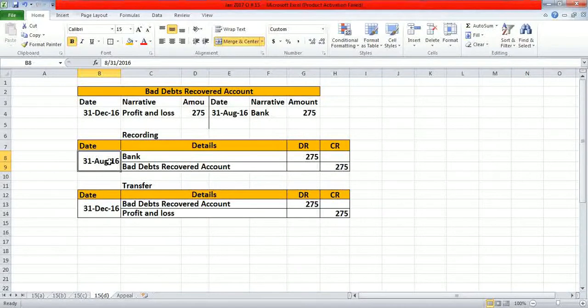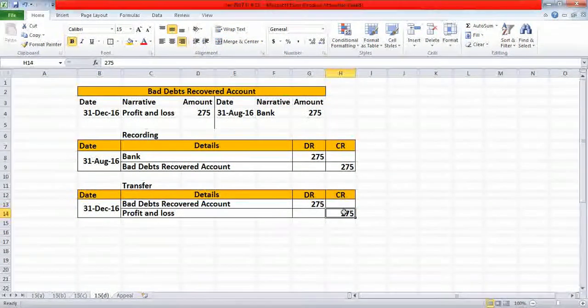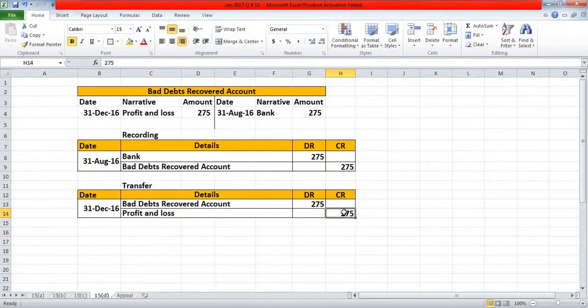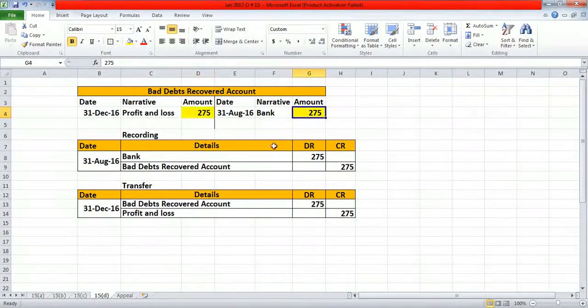And then to transfer this amount to profit and loss, the journal will be bad debts recovered account debit £275 and profit and loss account credit £275 on 31st December 2016. And in this question, we will be just preparing the bad debts recovered account. So in the bad debts recovered account, on the credit side, we have recorded the bad debts recovered £275 on 31st August 2016. And on 31st December 2016, we are transferring it to profit and loss, £275. Both of them are explained below.